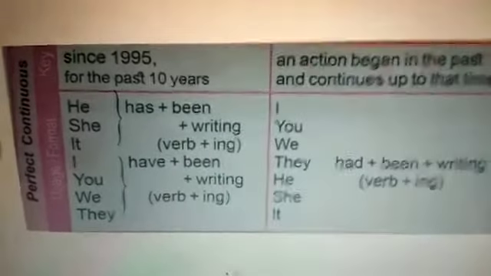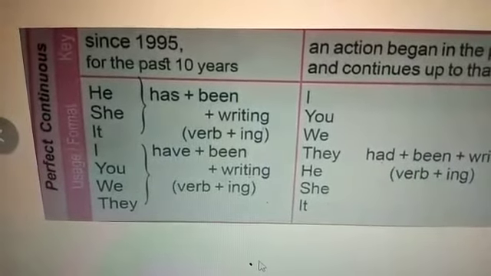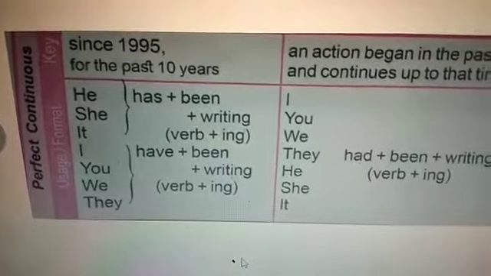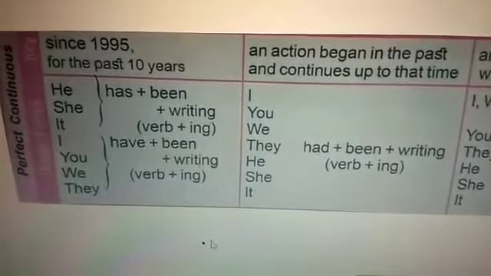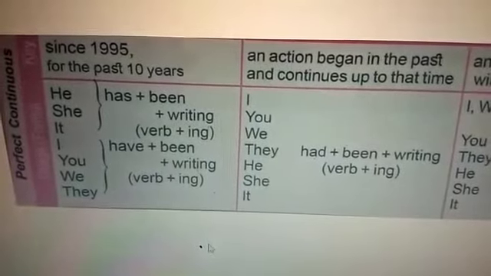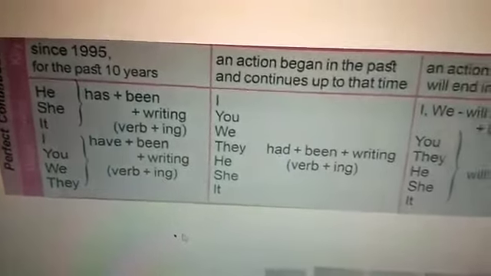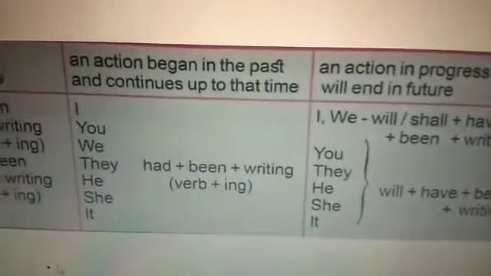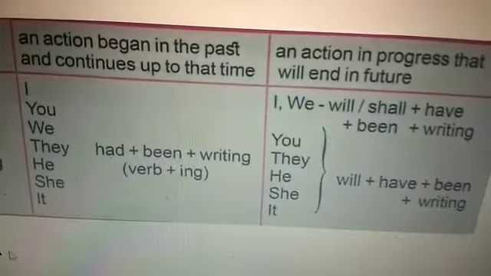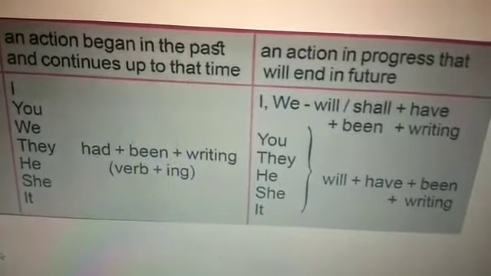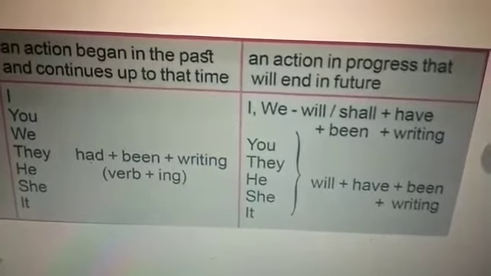Now we shall see the perfect continuous forms. In the present perfect continuous, you see the keywords are since and for. Since refers to the starting time or year. Then for, that is duration. In the past perfect continuous, an action began in the past and continues up to that time. Already we have seen. Then in the future, an action in progress that will end in the future.